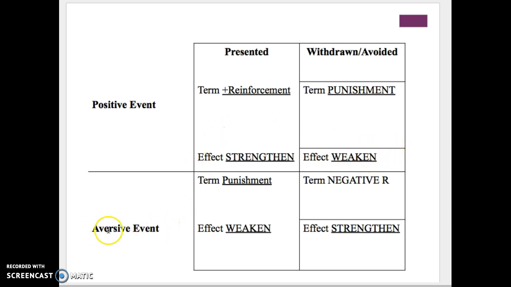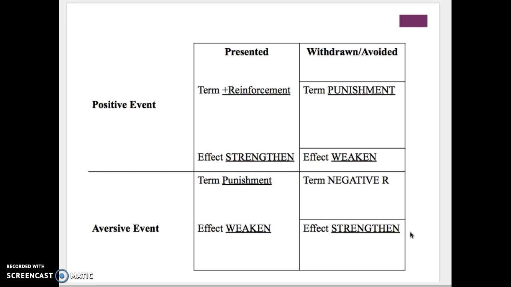Whereas if an aversive or unwanted or unpreferred event is presented, that is called punishment, and the effect is to weaken the behavior. Whereas if an aversive event is withdrawn or avoided, that is negative reinforcement, and the effect is to strengthen that behavior.